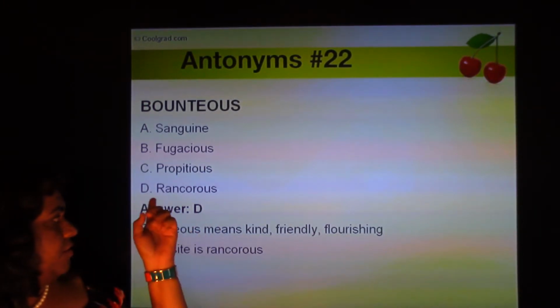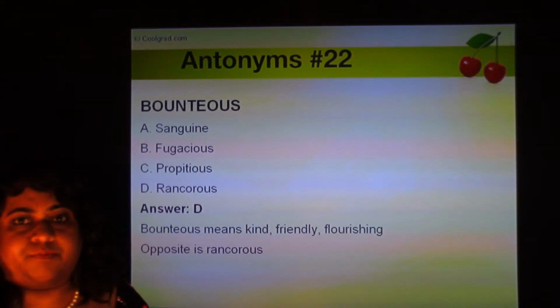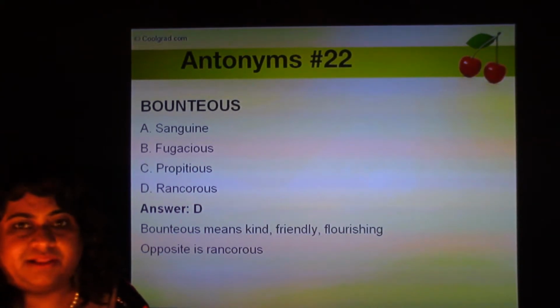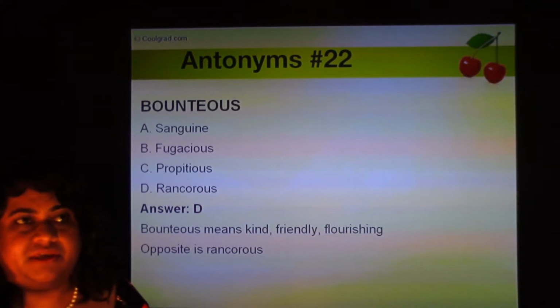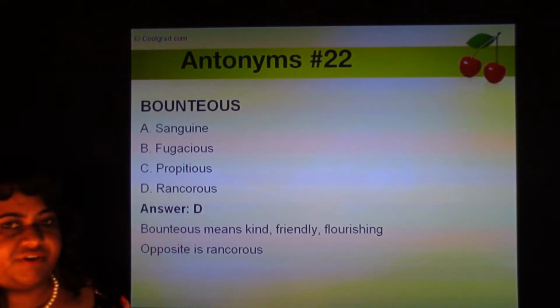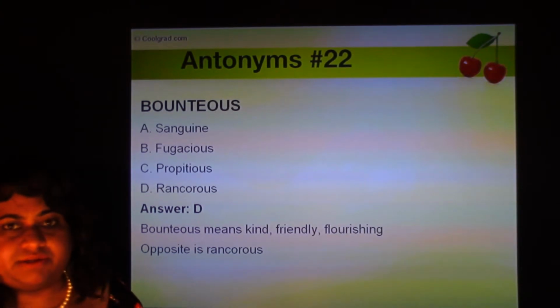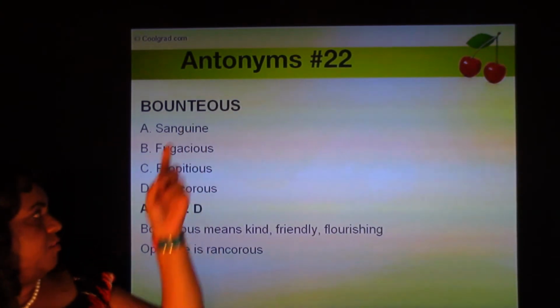Okay, so rancor, think about how in science we've all studied butter getting rancid after a while. It gets spoiled, right? The obnoxious smell and taste, it gets rancid. So rancor is a noun form of rancid. Rancorous means something spoiled, rotten. And the opposite is bounteous or friendly.